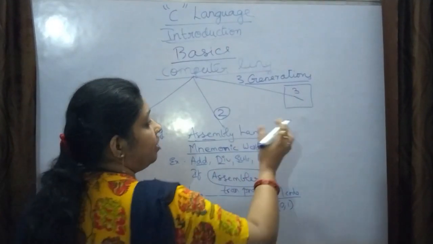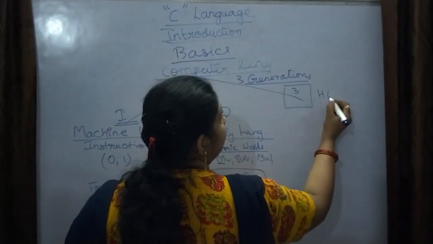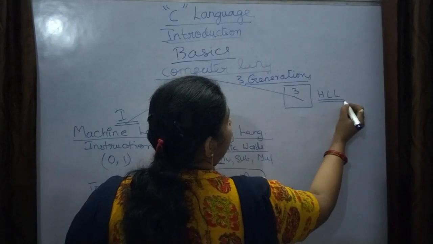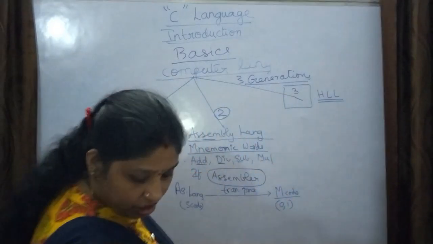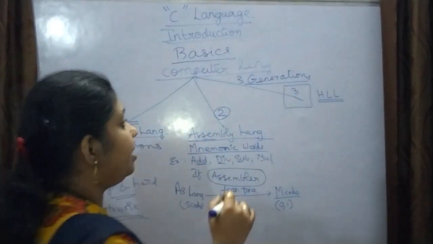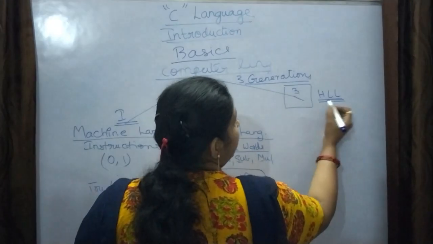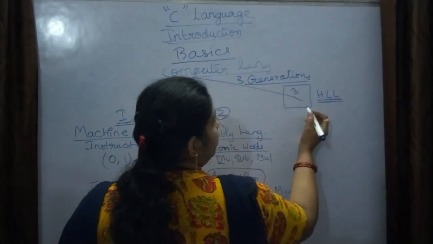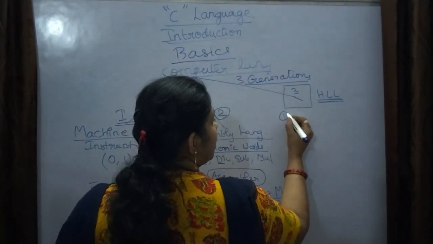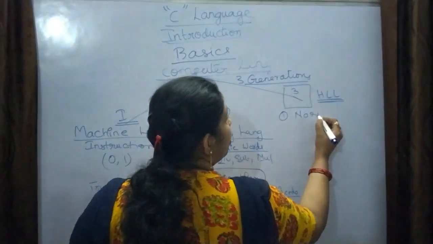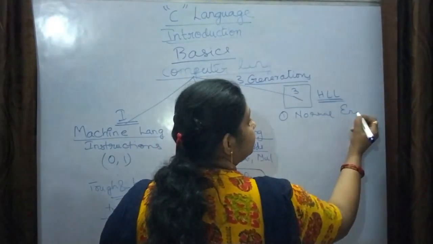After that they created high level languages, in the third generation. This high level language, HLL, is written in normal English, right?